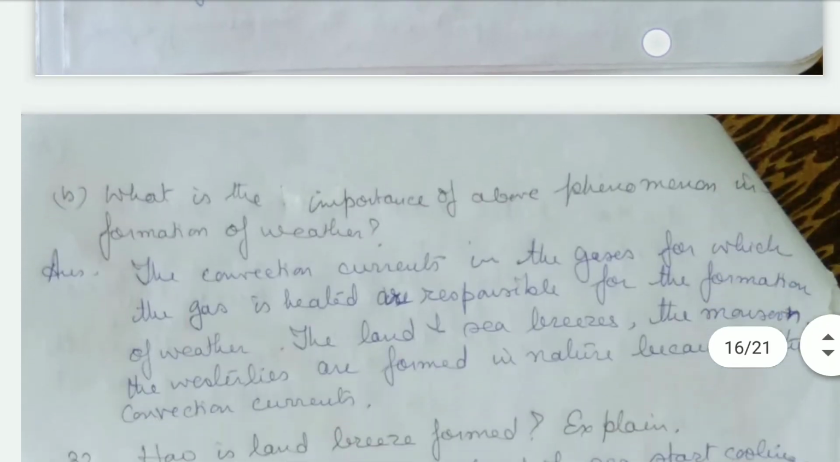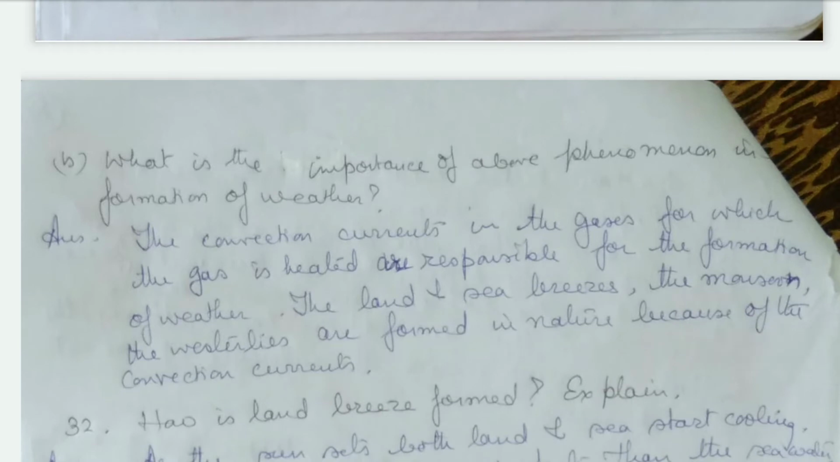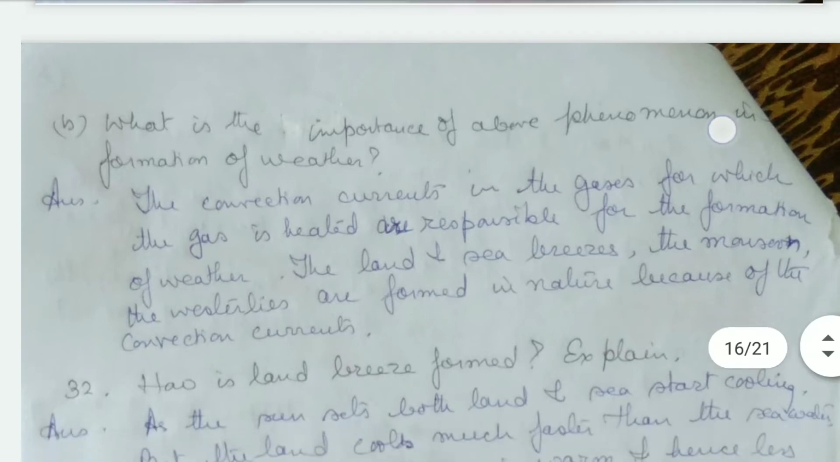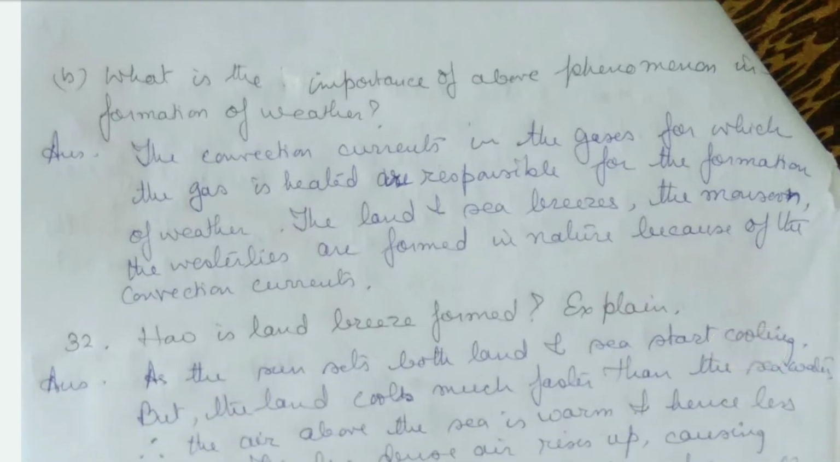Next is, what is the importance of the above phenomena in the formation of weather? The convection current in the gases, when the gas is heated, is responsible for the formation of weather. The land and sea breezes, the monsoon, the westerlies are all formed due to this natural convection current which is formed in nature.